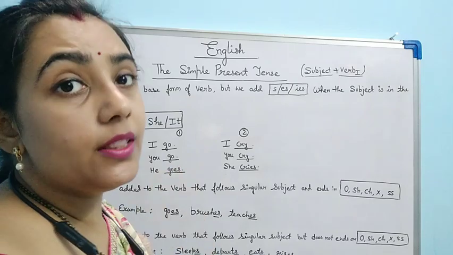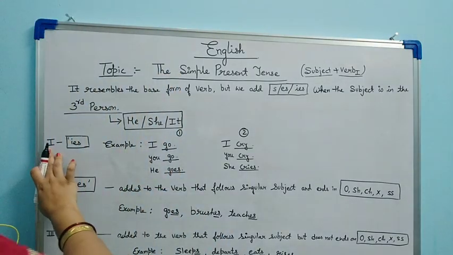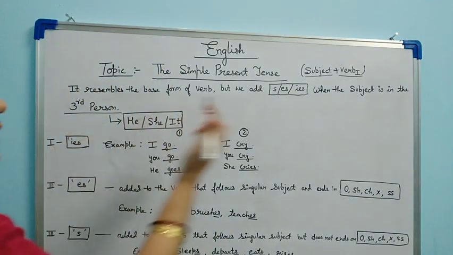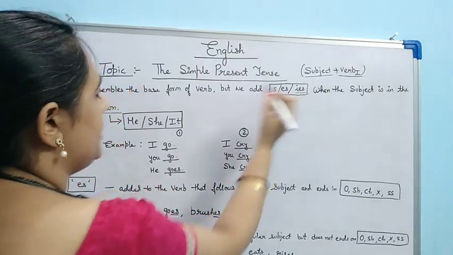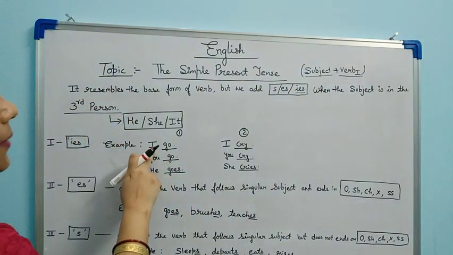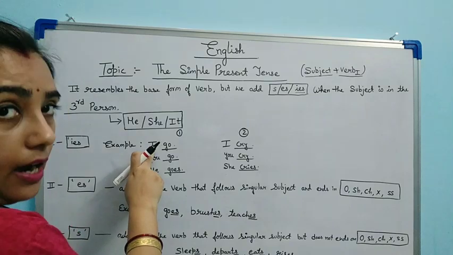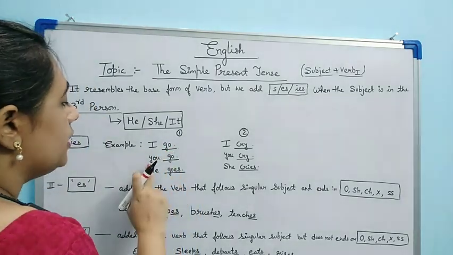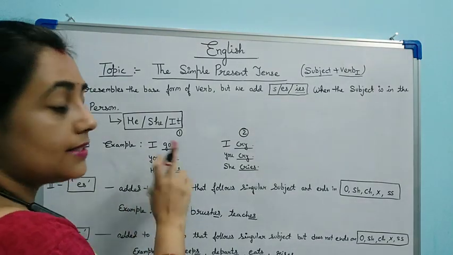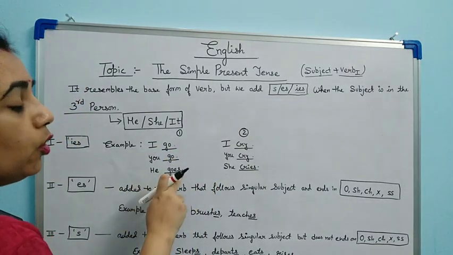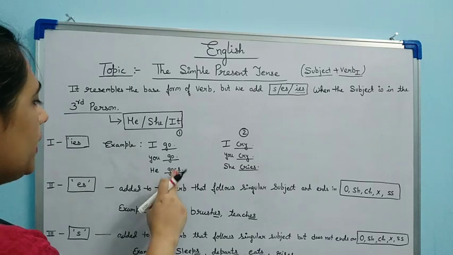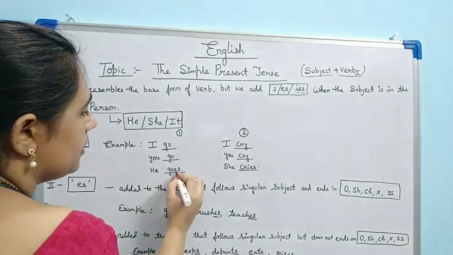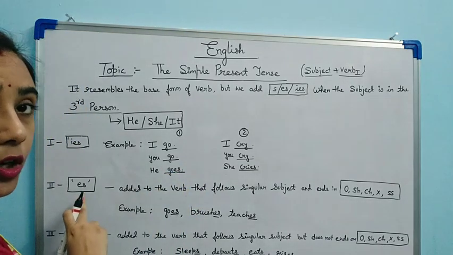Now let me explain with examples. So, see here, IES. Where to add IES? If I am talking about I, that is the first person, I go, you go, second person, he goes. Here goes is the example for ES.